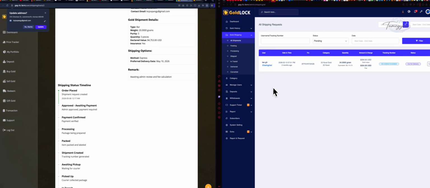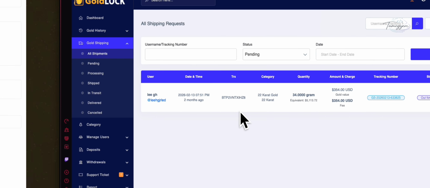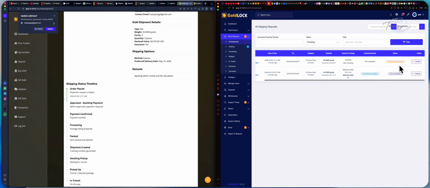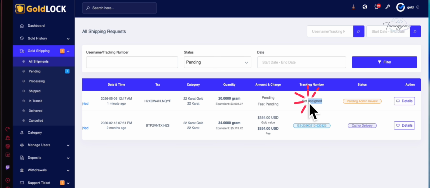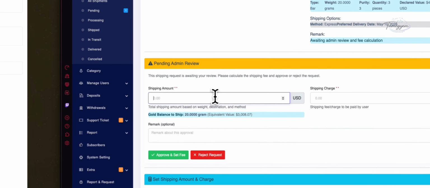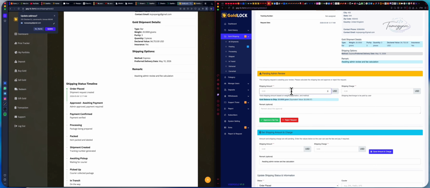So let's go to the admin dashboard. Let's refresh the page. Yes, it's the admin dashboard. I see the amount of gold in the request and the fee pending. Here is the case: tracking is not assigned. So about the details, I open the details here, and then enter the shipping amount.